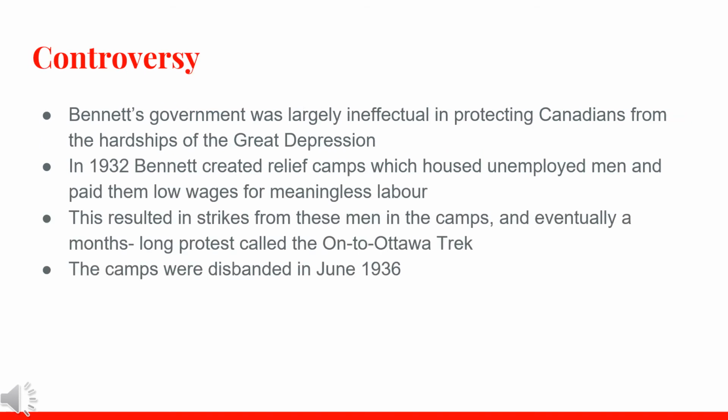Controversy. Bennett's government was largely ineffectual in protecting Canadians from the hardship of the Great Depression. In 1932, Bennett created relief camps which housed unemployed men and paid them low wages for meaningless labor. This resulted in strikes from the men in the camps and eventually a months-long protest called the On-to-Ottawa Trek, in which the men would ride the rails until they reached the capital, Ottawa. The camps were eventually disbanded in June 1936.